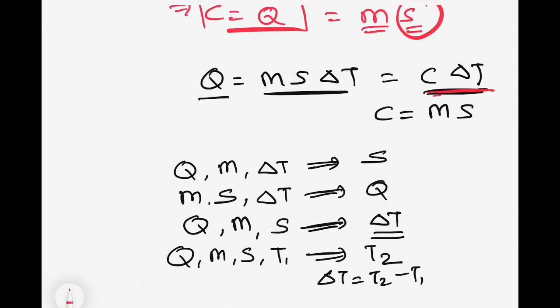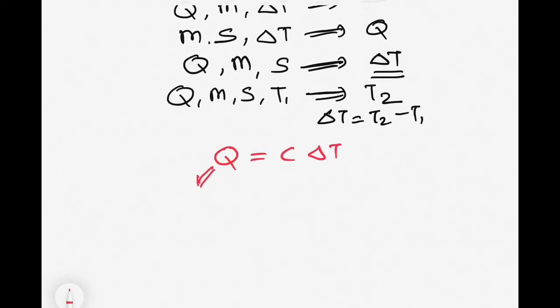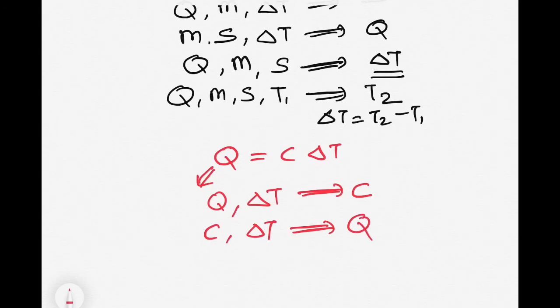So now we can talk about the second relation here. They can provide you the heat energy supplied, they can give you the change in temperature of that object because of this heat supplied, and they can ask you the heat capacity of that object. They can give you the heat capacity of an object and an increase in the temperature, and they can ask you the heat energy supplied to that object.